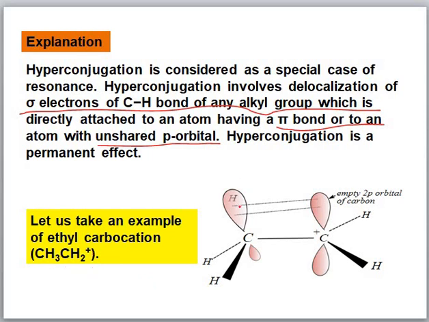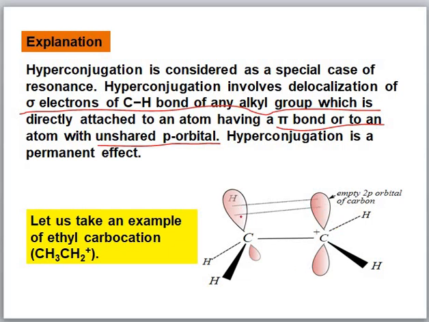Here, this hydrogen loses its electron with its adjacent carbon atom, and these electrons come parallel with the empty p orbital of the other carbon atom, the carbocation.